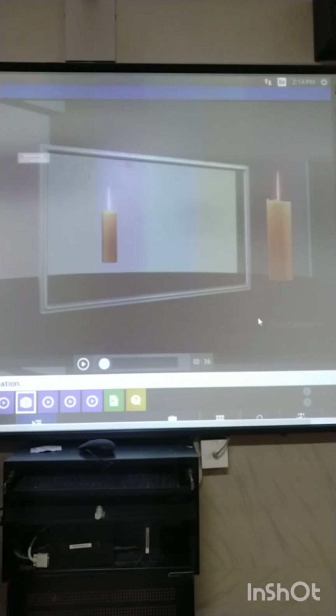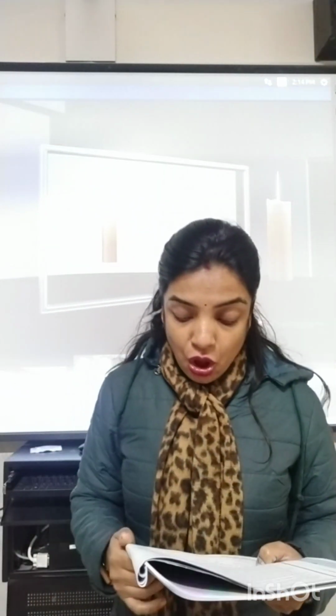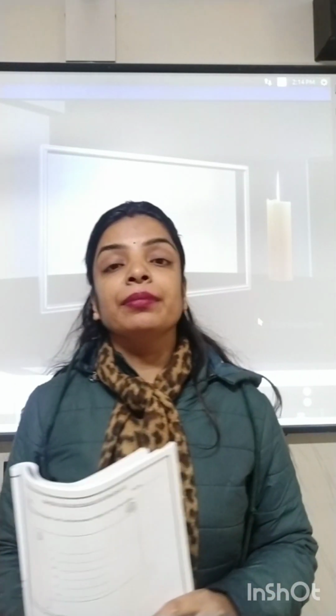Next, the distance between the object, that is between the candle and the mirror, is equal to the distance between the image of the candle and the mirror. The only difference is that the candle is kept in front of the mirror and the image of the candle is formed behind the mirror.